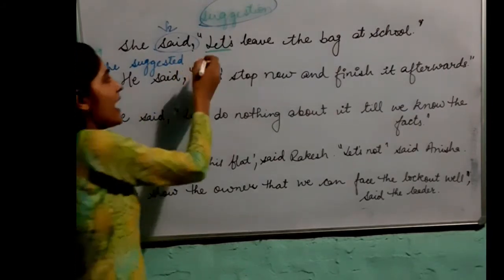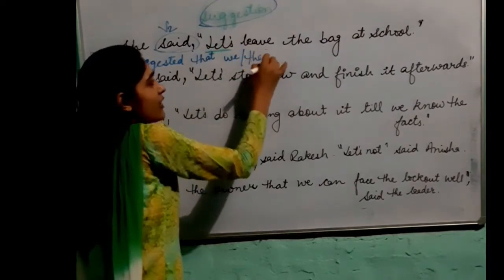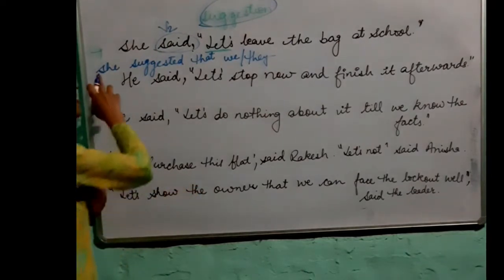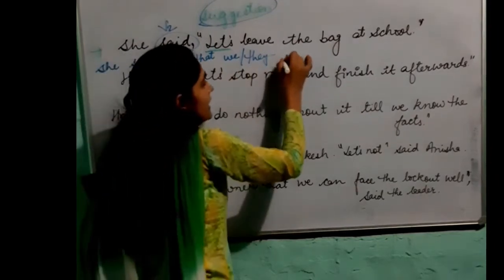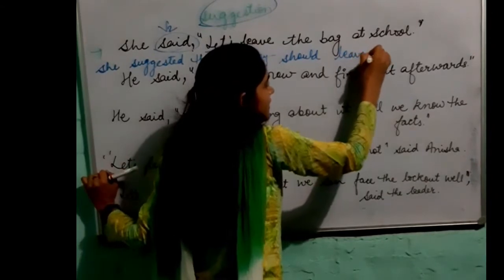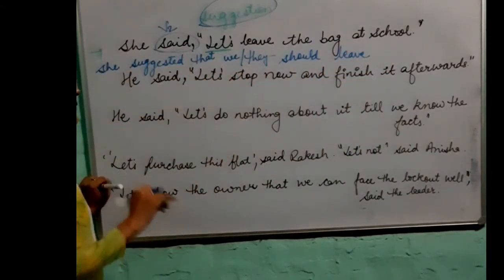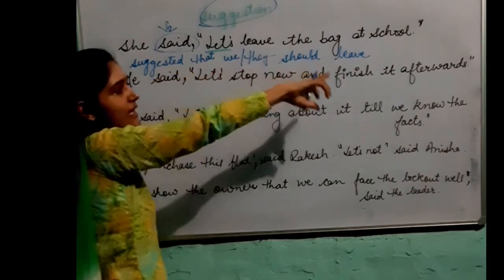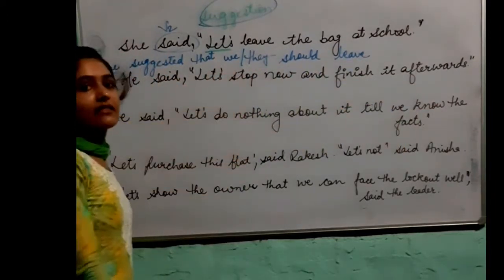She suggested that we or they. Any you can use as we are not clear of to whom she is saying. She suggested that we or they should leave the bag at school. The remaining part will remain the same. I repeat, she suggested that we should leave the bag at school or they should leave the bag at the school.